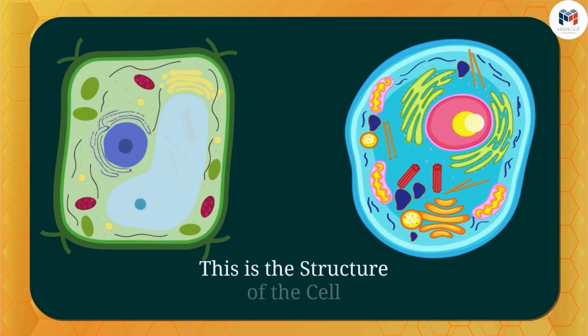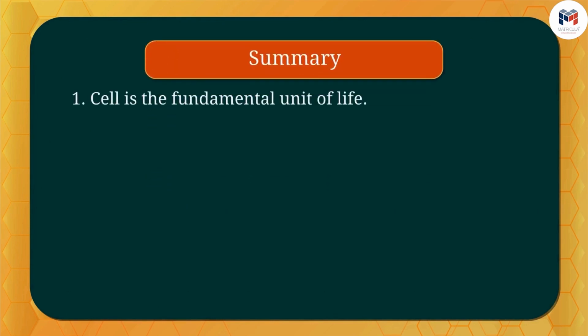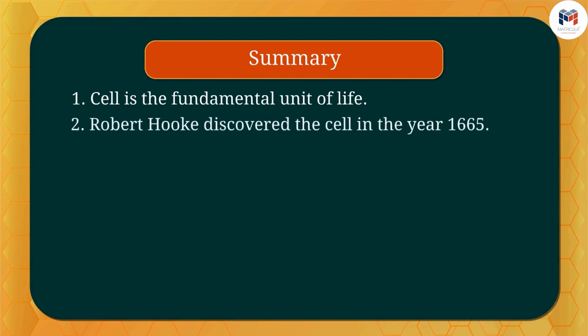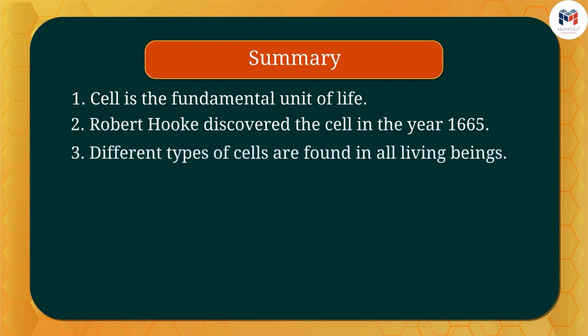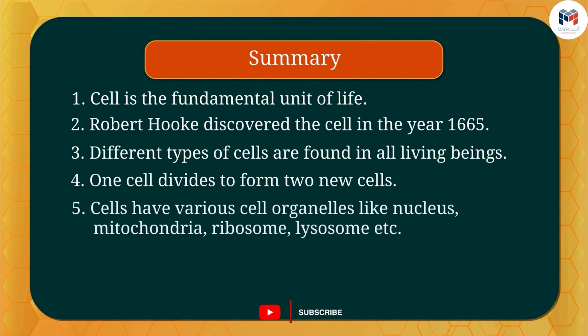So friends, this is all about the structure of the cell. So what did we learn in this video? Cell is the fundamental unit of life. Robert Hooke discovered the cell in the year 1665. Different types of cells are found in all living beings. One cell divides to form two new cells. Cells have various cell organelles like nucleus, mitochondria, ribosome, lysosome, etc.